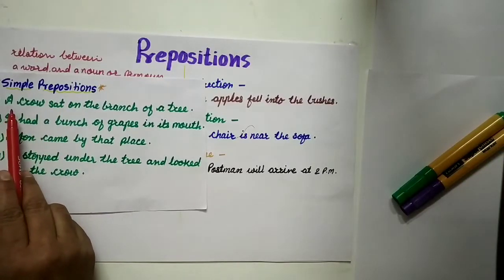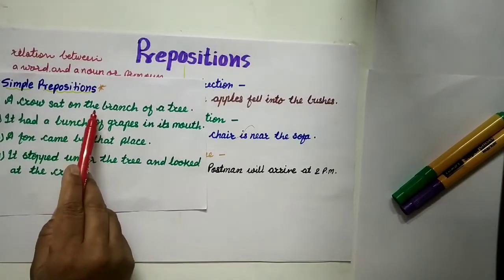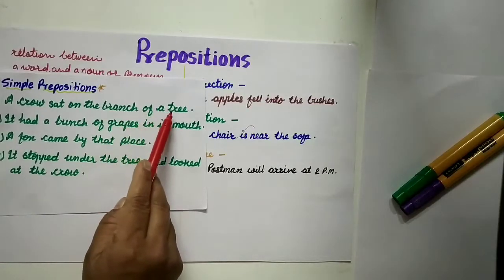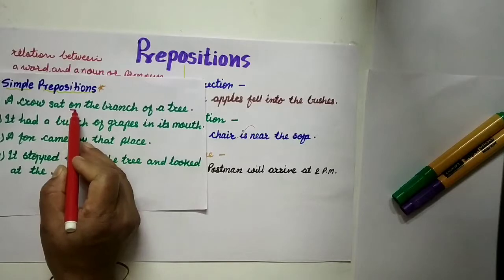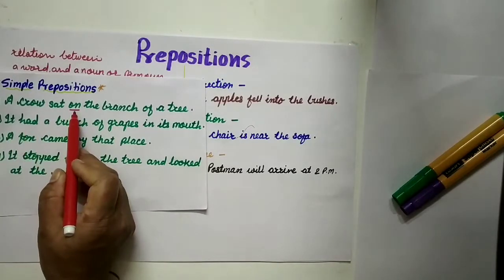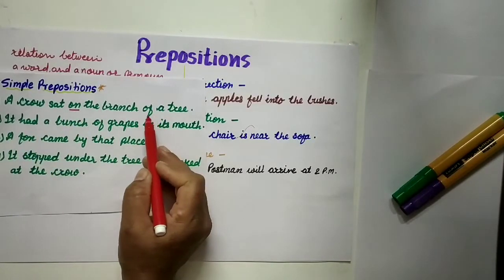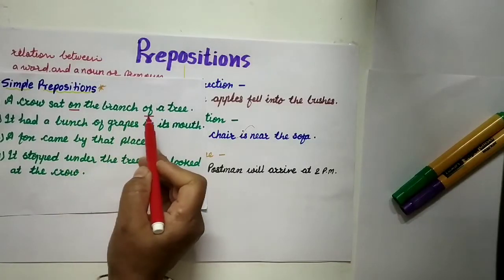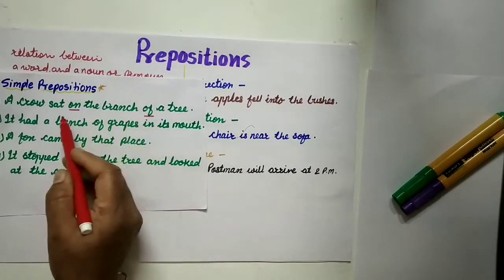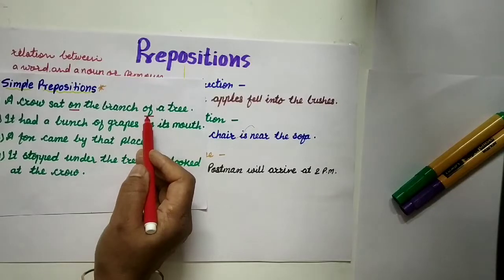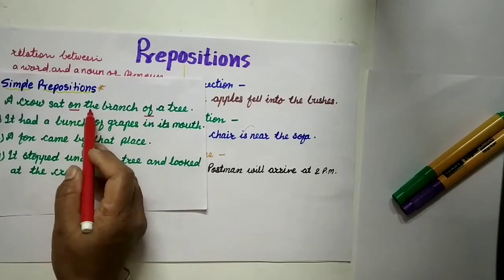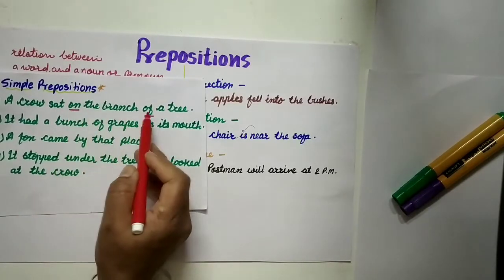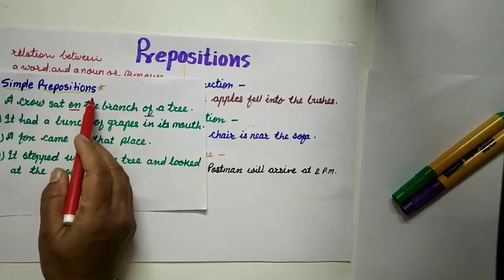First, see. A crow sat on the branch of a tree. Now here in this sentence, this on is the preposition. And one more preposition, off. These two are the prepositions, and both are made up of only one word. So here, on and off both are simple prepositions.